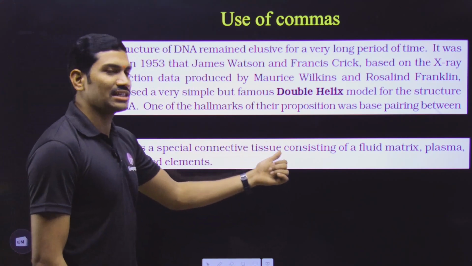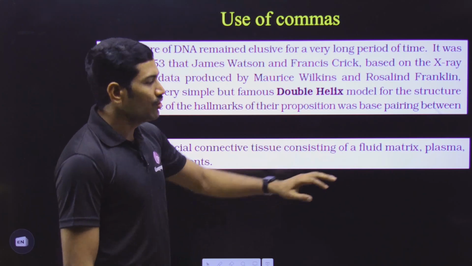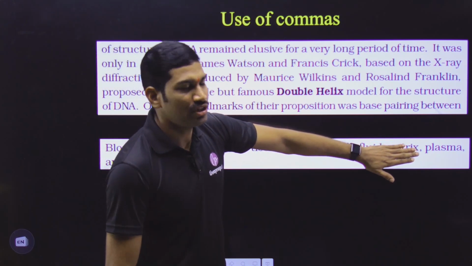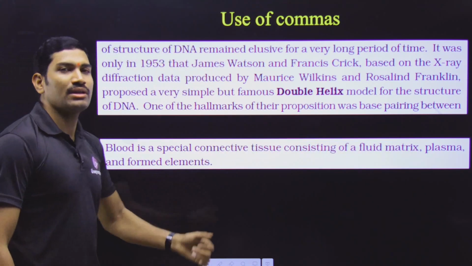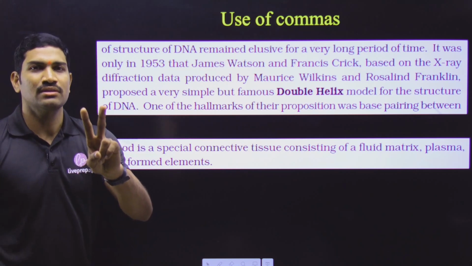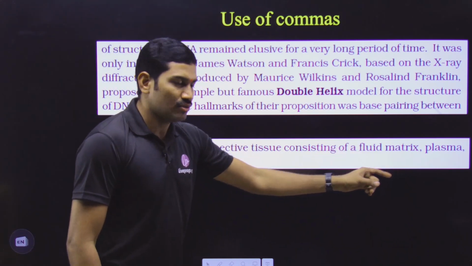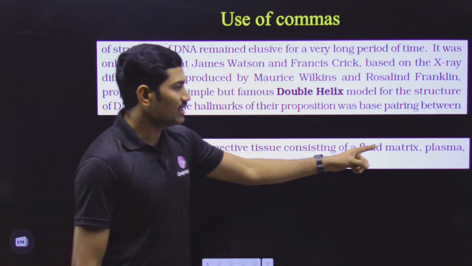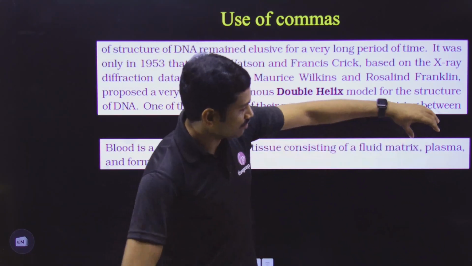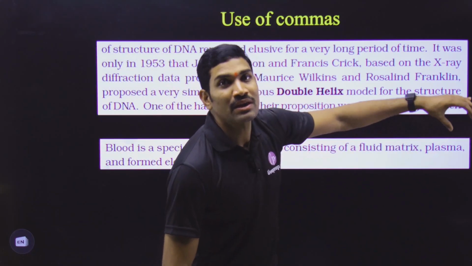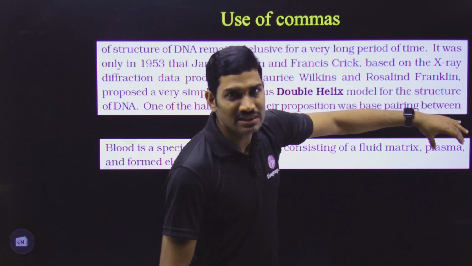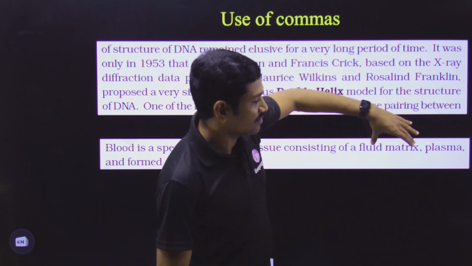Blood is a special connective tissue consisting of fluid matrix and formed elements. Only two components are there. Blood is having only two components. What are these? A fluid matrix, okay, and formed elements. What is this fluid matrix? Please understand this. Now, what is this particular one? This is the explanation or some extra information for this particular one.